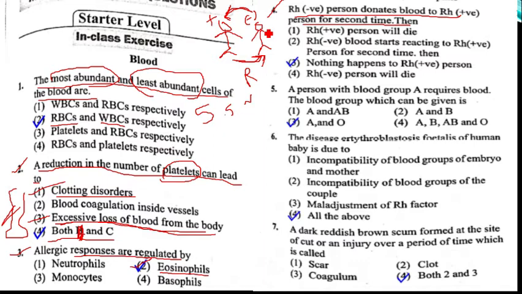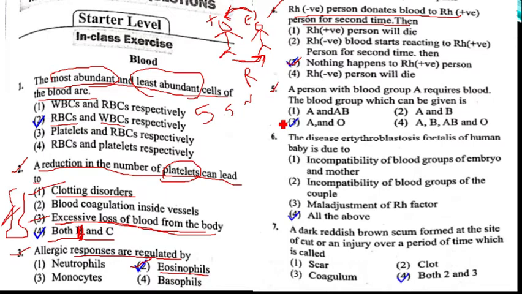If the donor is positive and the receiver is negative, then there is formation of Rh antibodies in the negative receiver. That is question number 4. If you transfer 2 times, 3 times, 4 times, 5 times, nothing happens to the Rh positive person. Hence, question number 4, option 3 is the correct answer.